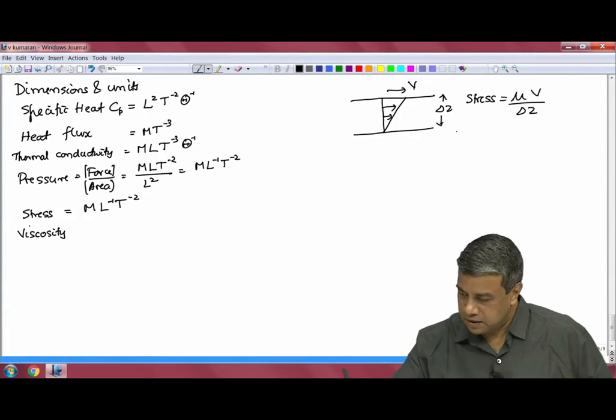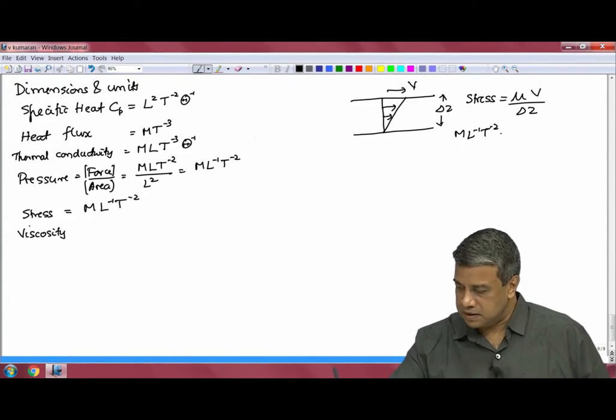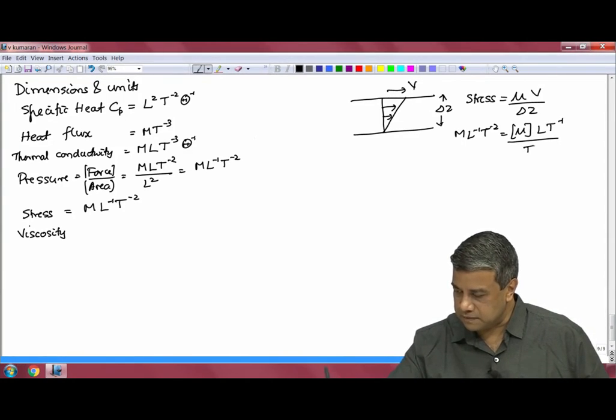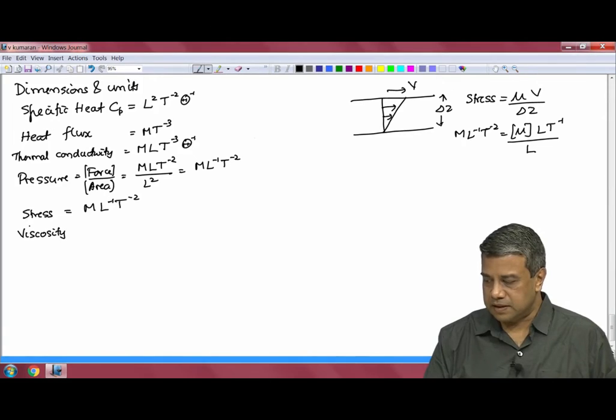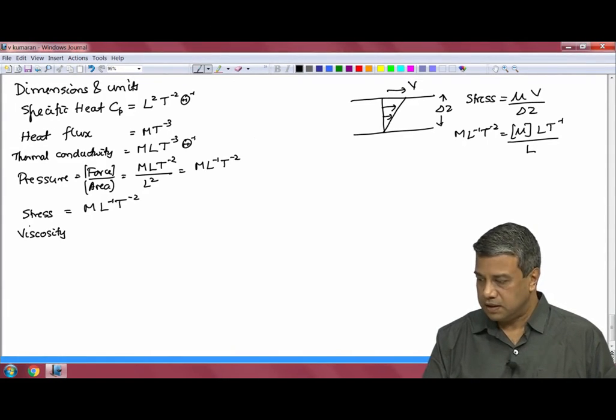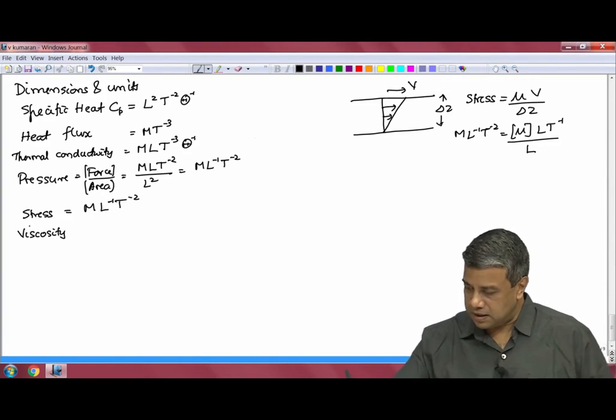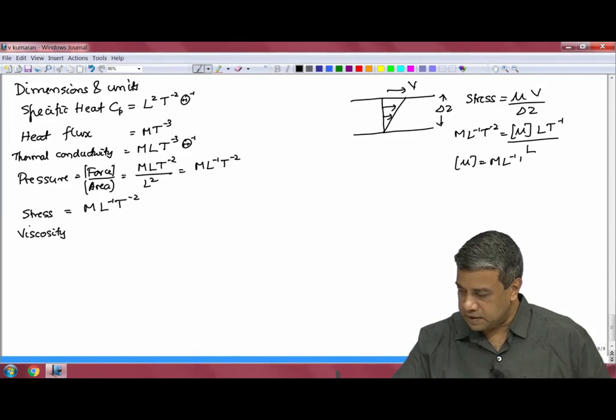So, the dimension of stress we just calculated, m L inverse T power minus 2, is equal to the dimension of viscosity times L T inverse divided by the dimension of length, which is L and not T. So, you just multiply throughout by T, and you will get the dimension of viscosity as m L inverse T inverse.